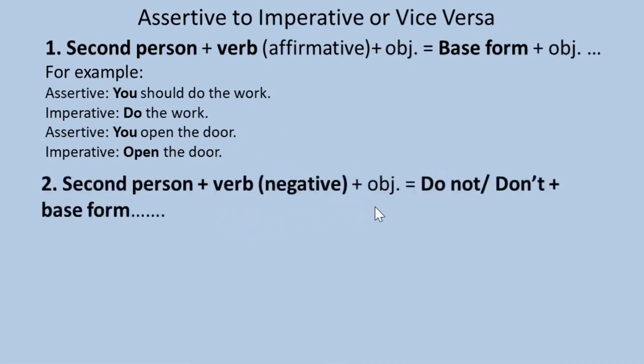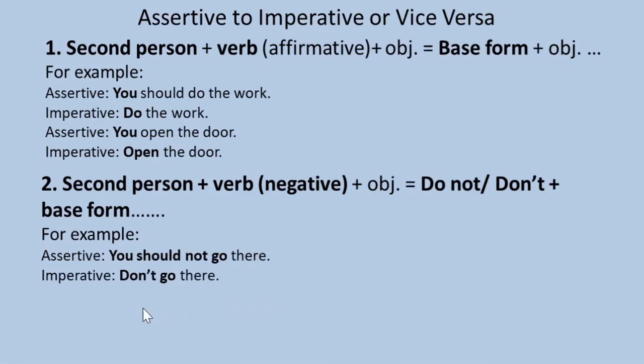Second person, verb negative, so we have to use do not, don't, base form. So if an assertive sentence begins with second person and the verb is in negative, then we have to begin an imperative sentence with do not or don't, then we have to use base form. For example, assertive sentence: you should not go there. Imperative sentence: don't go there.